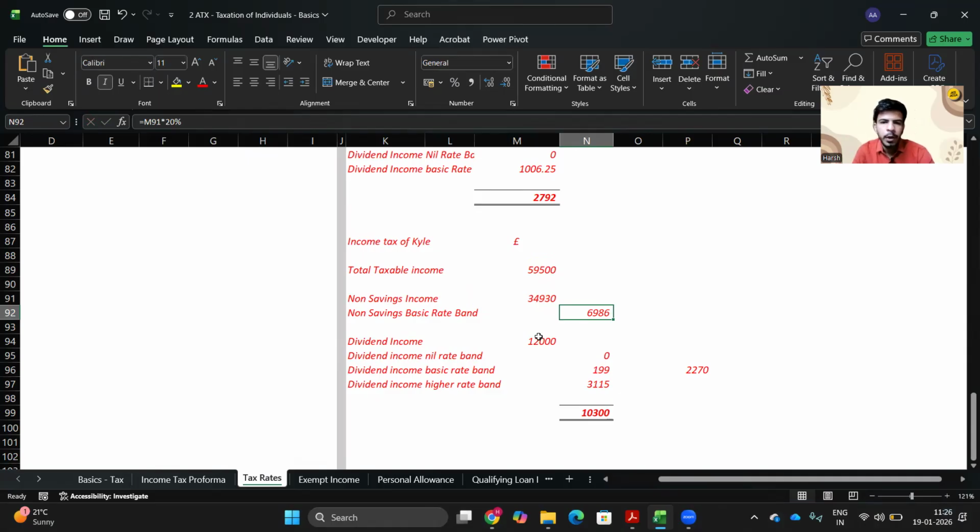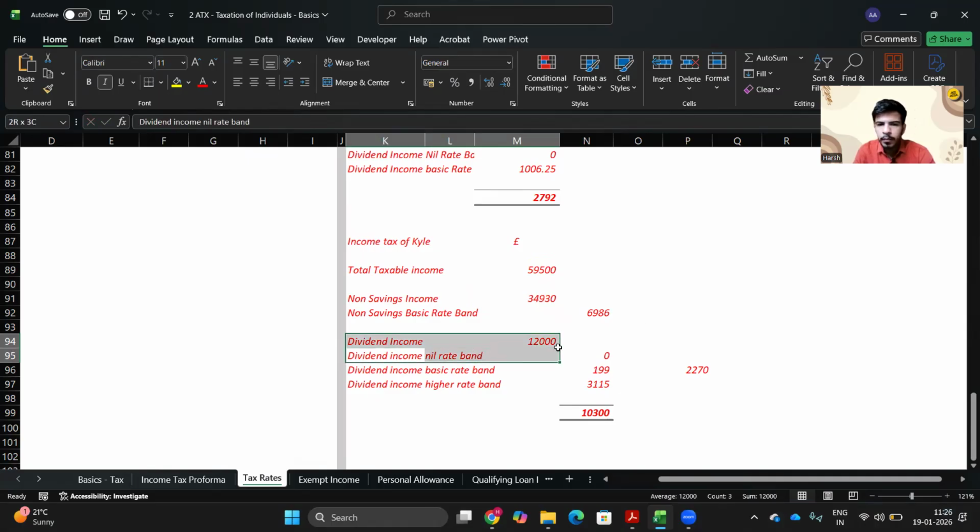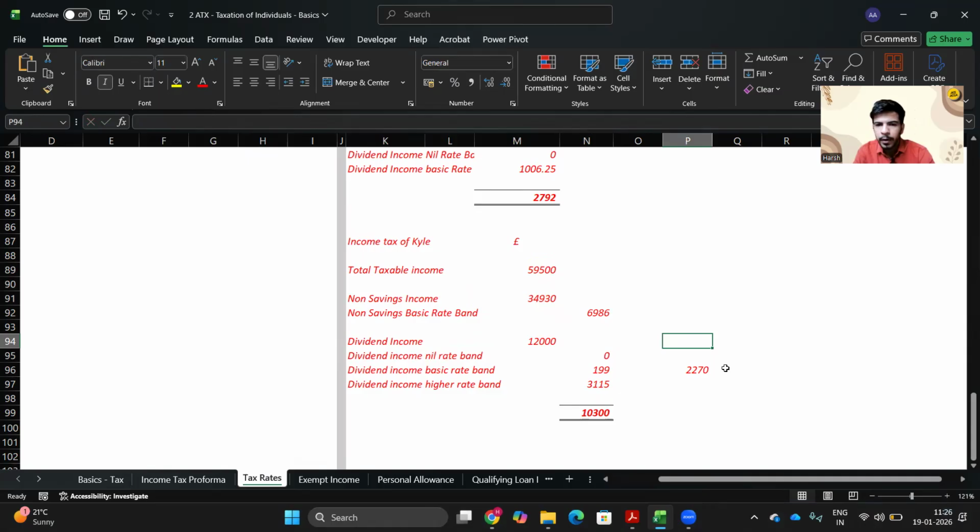Now we have dividend income of 12,000 pound. You need to check: you already have the dividend income nil rate band of 500 pound available. So what is left under your basic rate band? The nil rate bands also consume your band. Although it is zero-rated, it consumes your band.